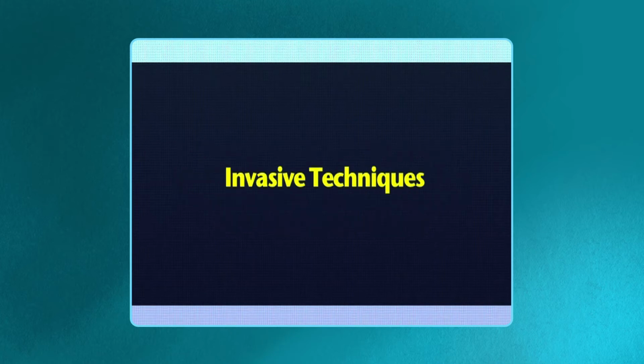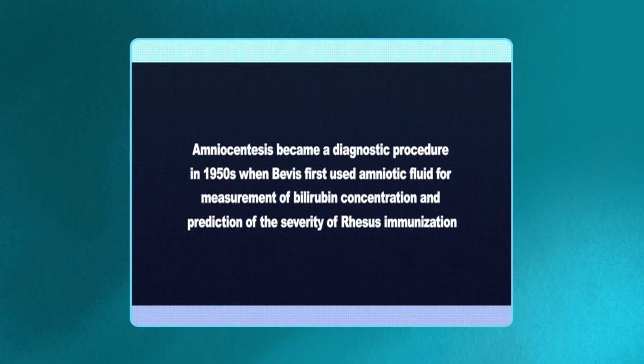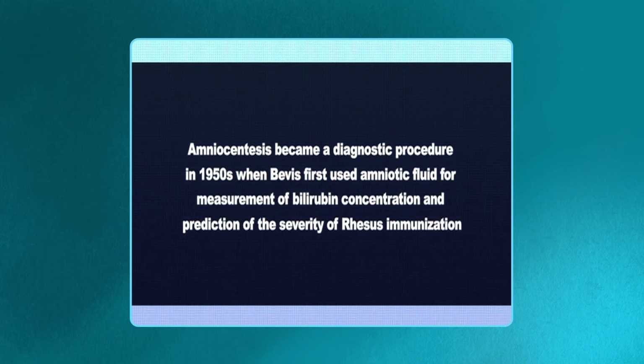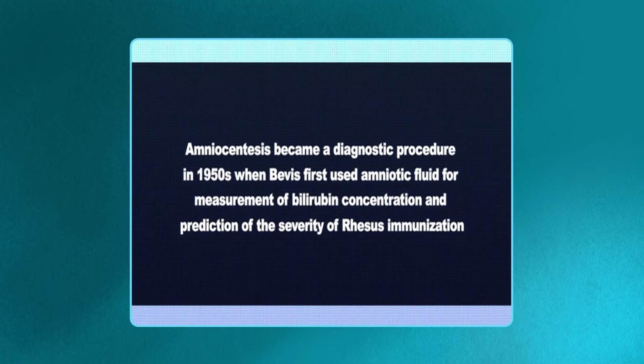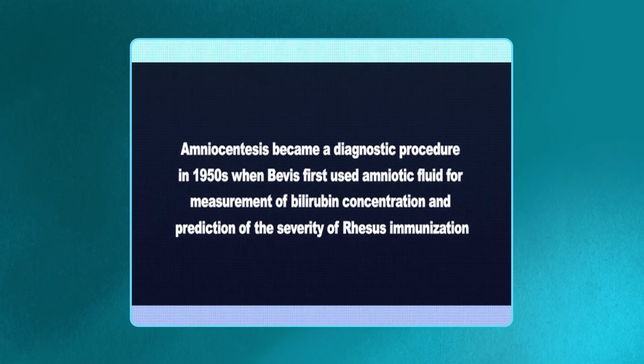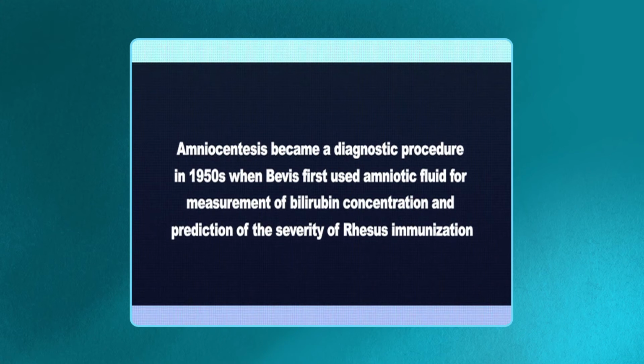Now coming to invasive techniques. First one is amniocentesis. This method was first performed as a therapeutic procedure more than 100 years ago for decompression of polyhydramnios. Amniocentesis became a diagnostic procedure in the 1950s when Bevis first used amniotic fluid for measurement of bilirubin concentration and prediction of the severity of rhesus immunization.